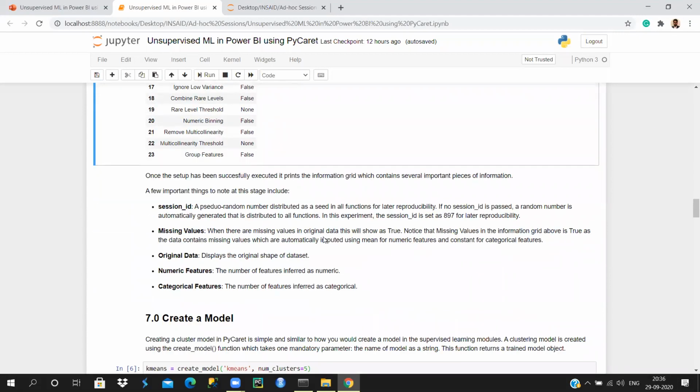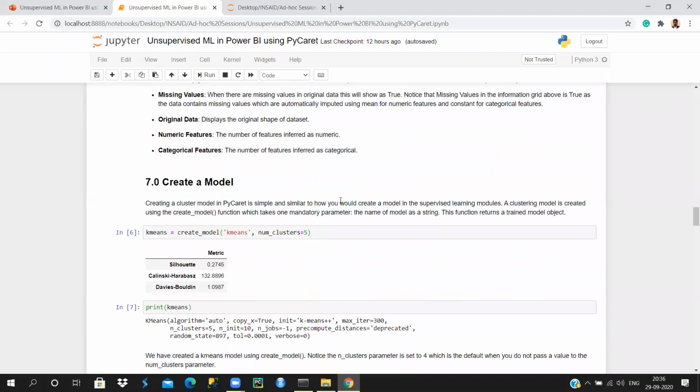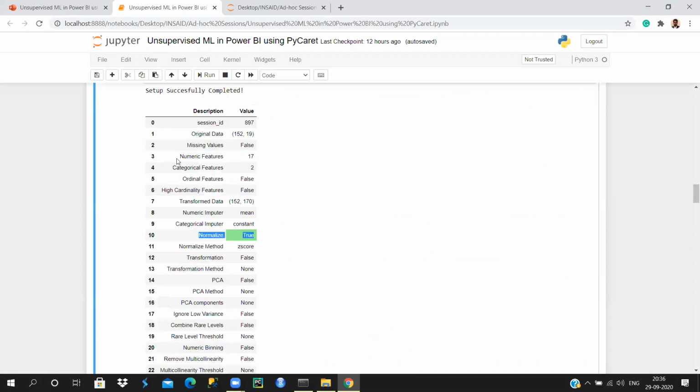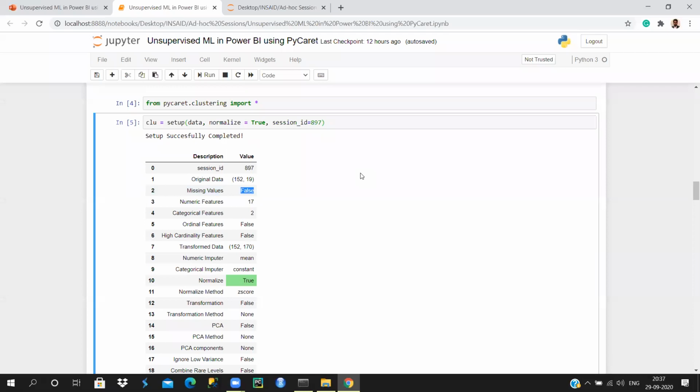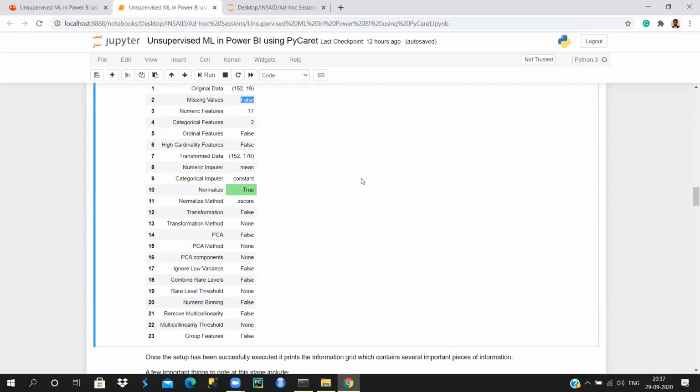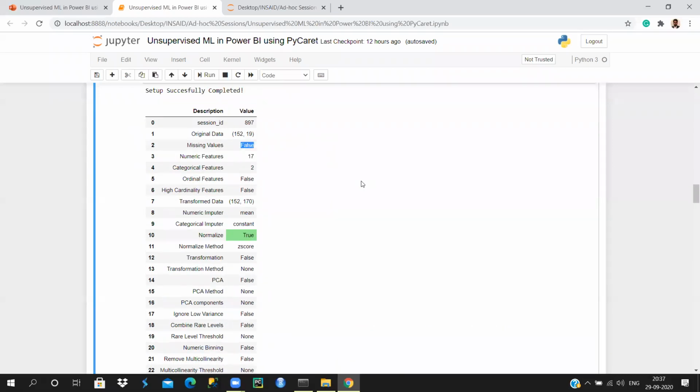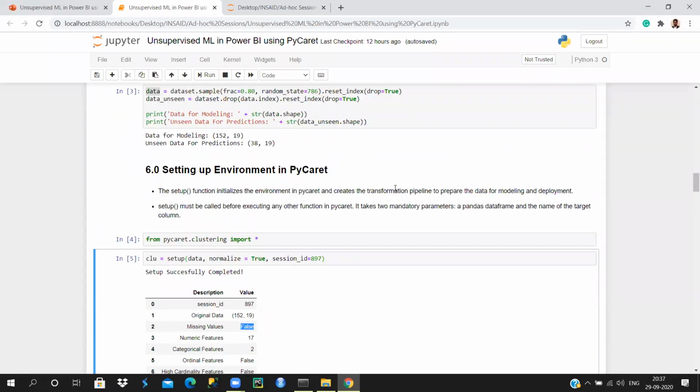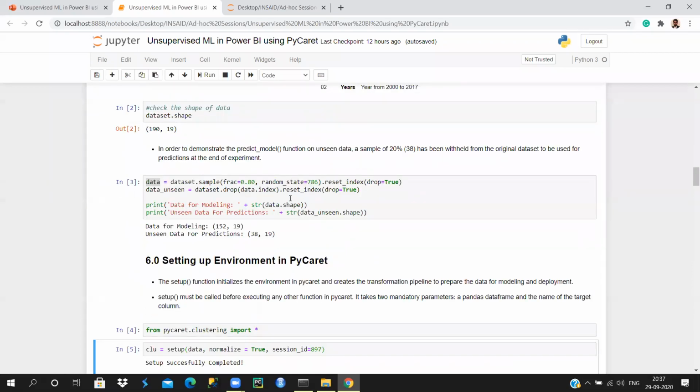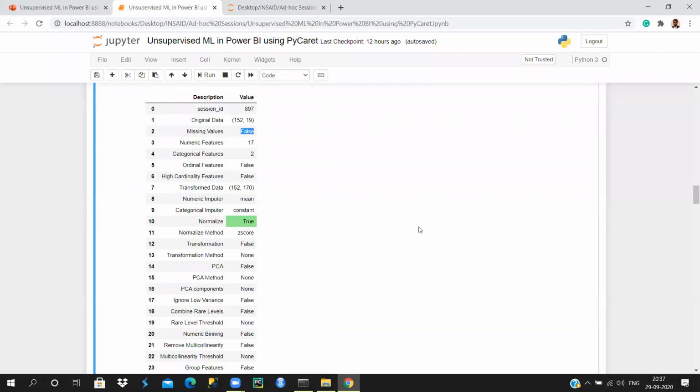Next, after doing the setup, we want to create a model. If we had some missing values, it would have shown here that there are some missing values. Sometimes PyCaret tries to handle them. If there are NaNs, then definitely it's going to remove those missing values. But sometimes there are values which are zeros or something, then probably we have to take care of those things personally. That's where you can use sklearn also. You can combine both: use PyCaret and sklearn as well and do your transformations there.